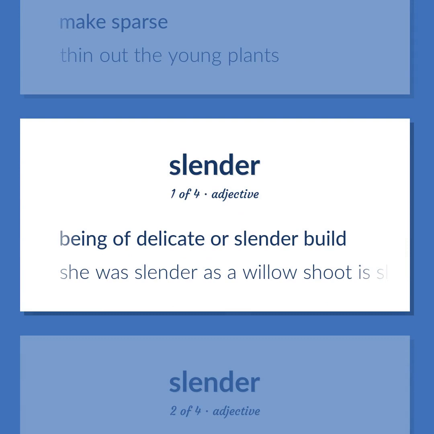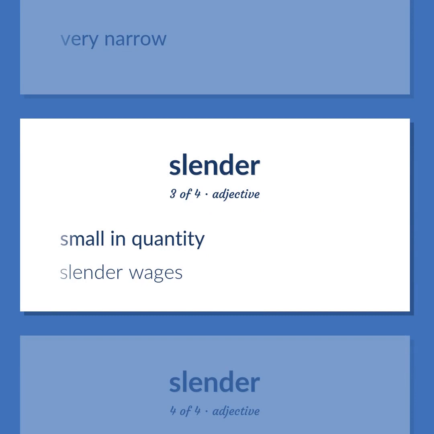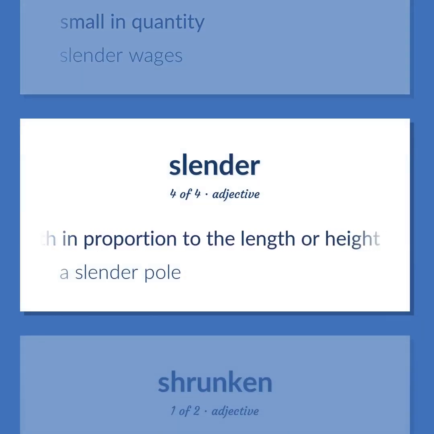Being of delicate or slender build. She was slender as a willow shoot is slender. Very narrow. Small in quantity. Slender wages. Having little width in proportion to the length or height. A slender pole.